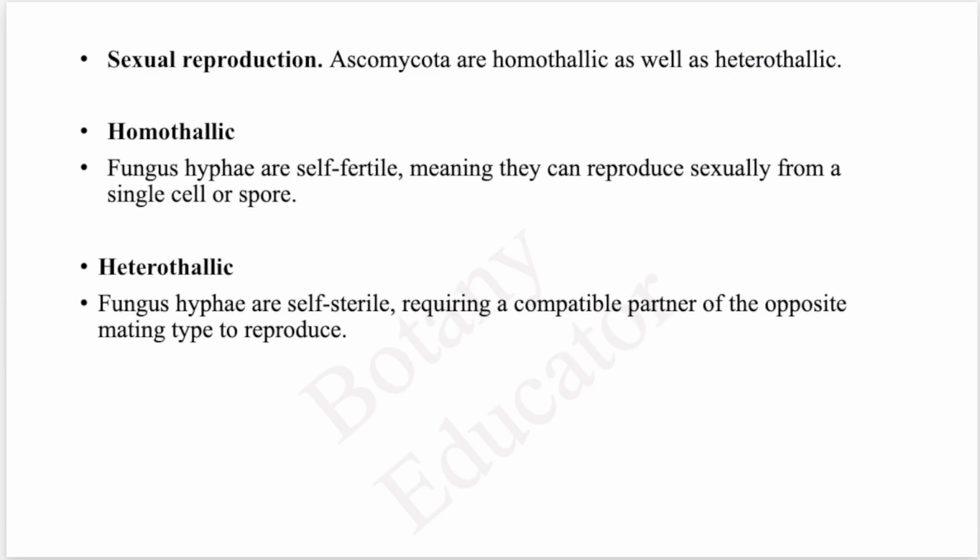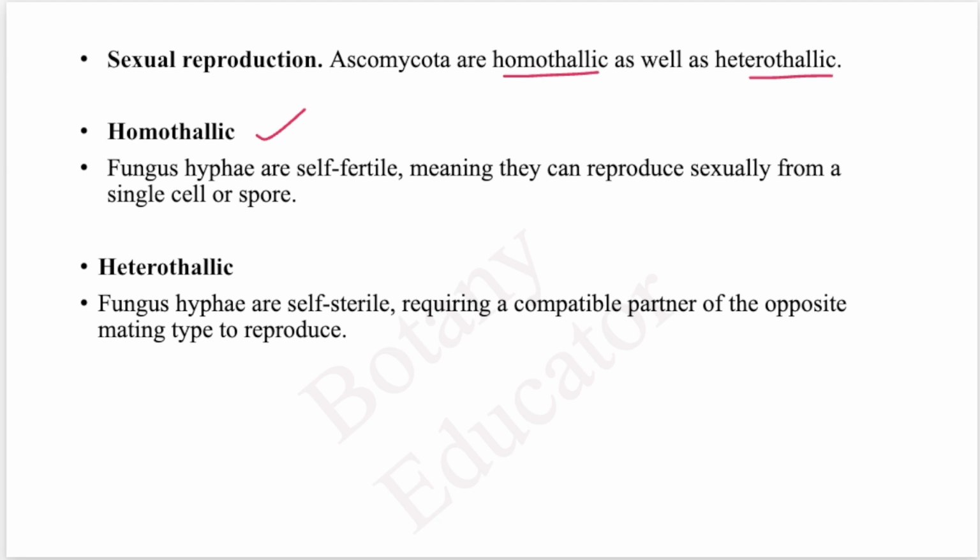Now, in sexual reproduction, the hyphae can be homothallic or heterothallic. What do we mean by homothallic? It means the fungus hyphae are self-fertile, so two hyphae of the same fungus can fertilize with each other, while in heterothallic fungi the same hyphae can't fertilize itself; it's self-sterile in nature.